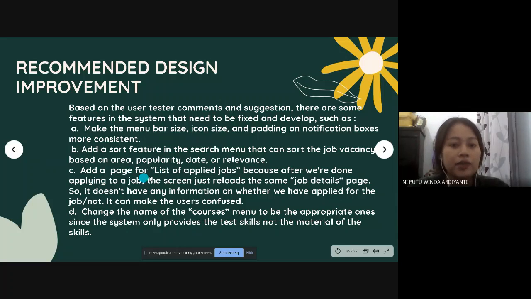Add a page for a list of applied jobs, because after we're done applying to a job, the screen just reloads the job details page, so it doesn't have any information on whether we have applied for the job or not, and it can make the user confused. And the last one is to change the name of the courses menu to a more appropriate one, since the system only provides the test scale, not the material of the scale.